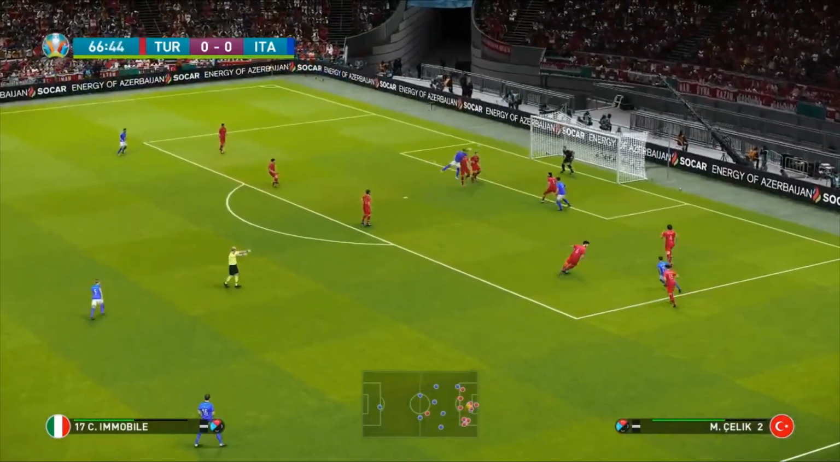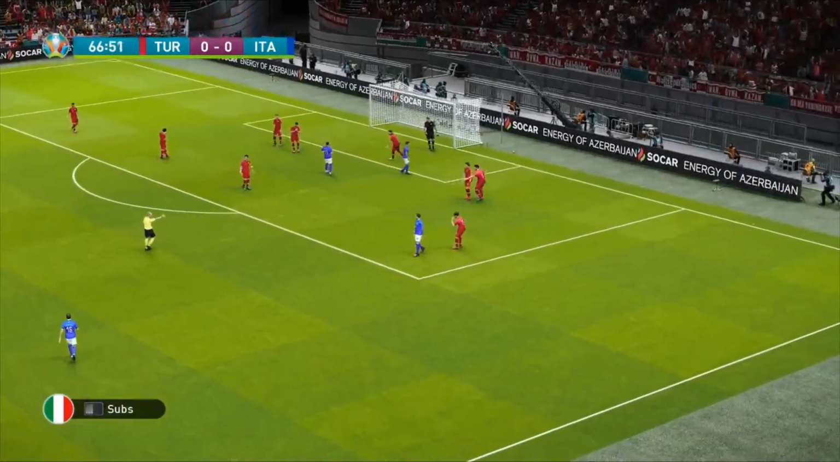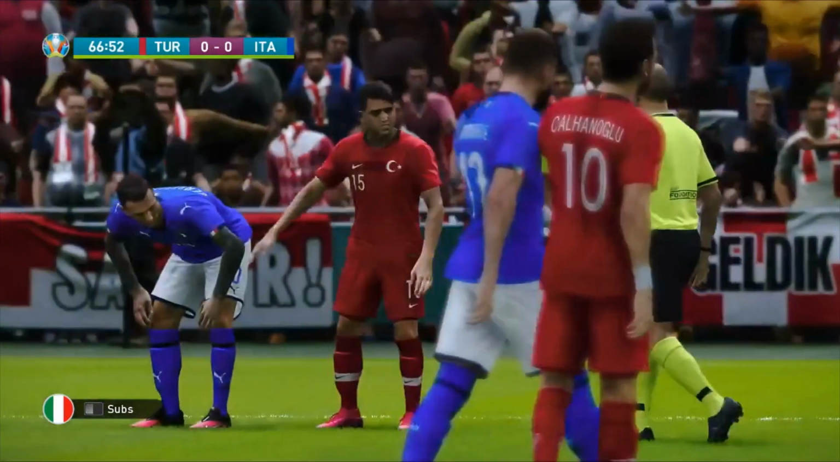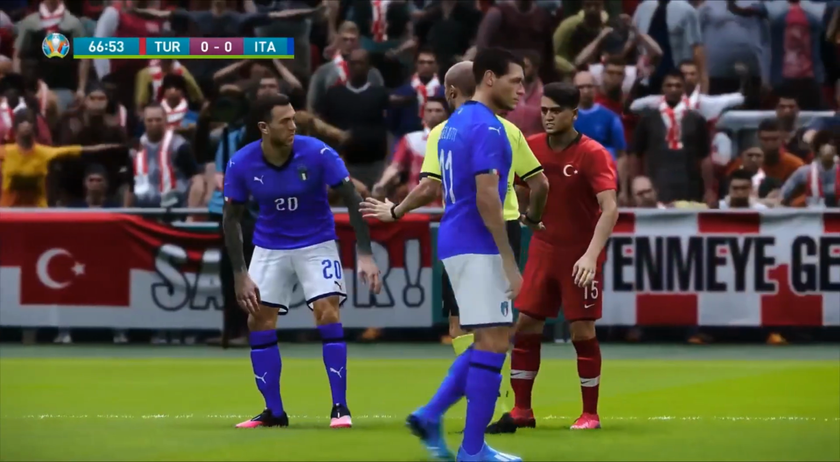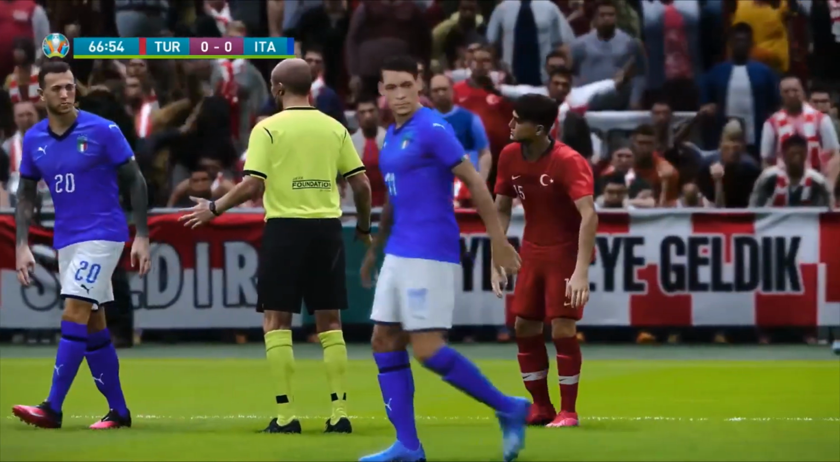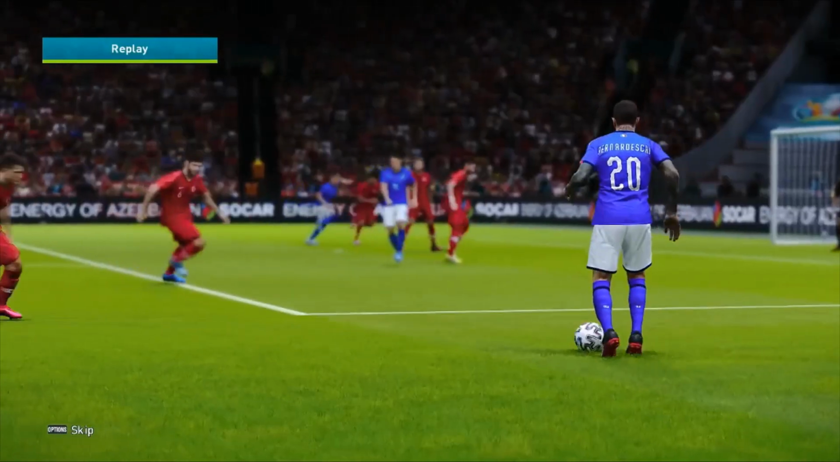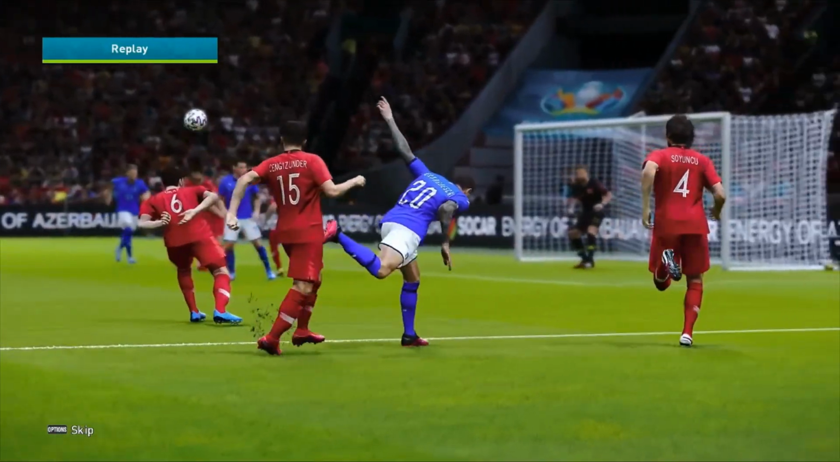But here's Bernardeschi! He's in! Just wide. It was a lovely ball there from Bernardeschi, but the referee's coming back here. It was a great opportunity for Immobile. It was a ball that was whipped into the box, as you can see here. Fantastic work there. But he's come back here for a free kick.